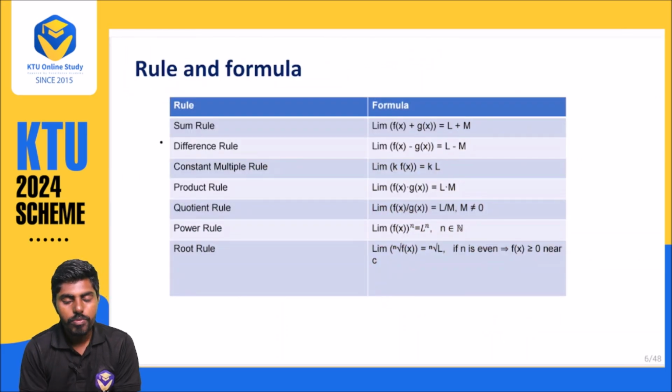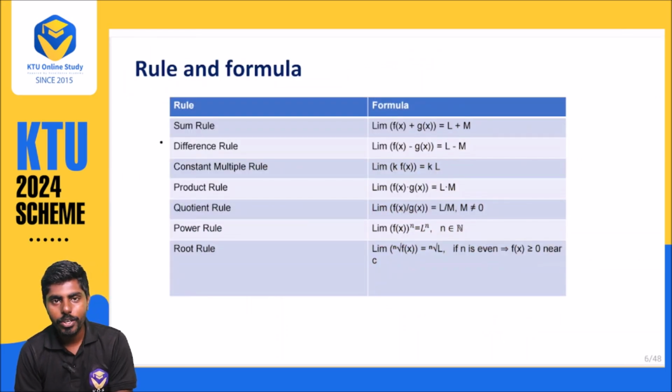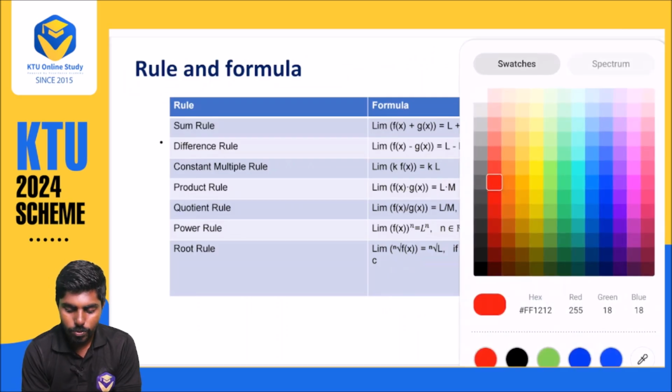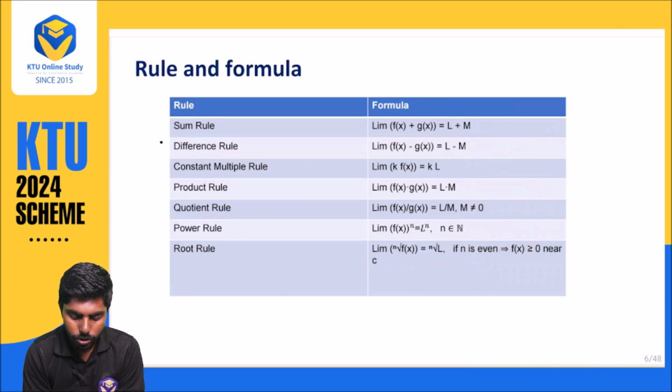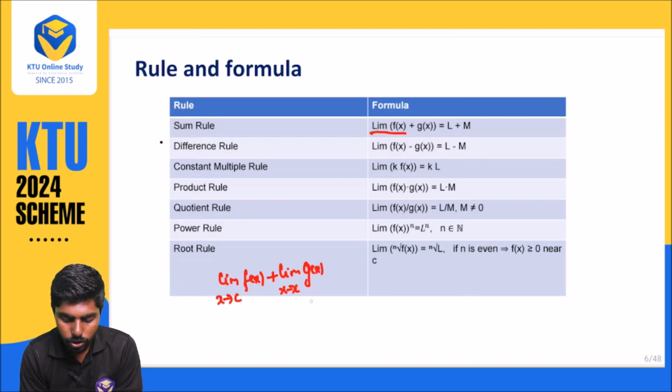There are a few more basics that you have learned in your school life. That is nothing but some rules. See here, if you observe very carefully, they are adding. They will give the limit of f of x plus the limit of g of x, as x approaches c. When they are asking about adding, you add the limits. This one is equal to L and this one is equal to M. So we can say L plus M.